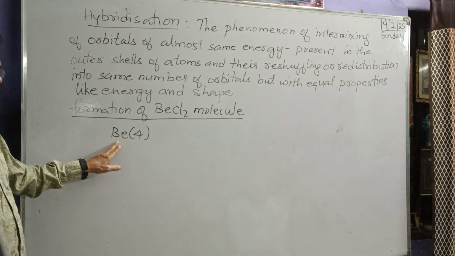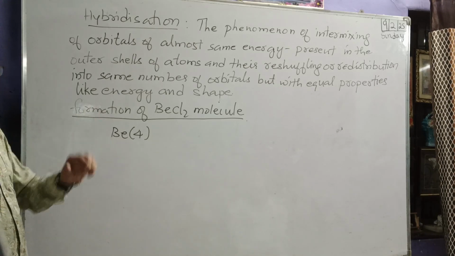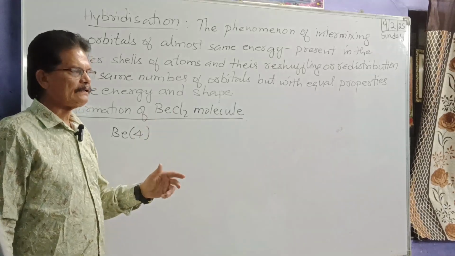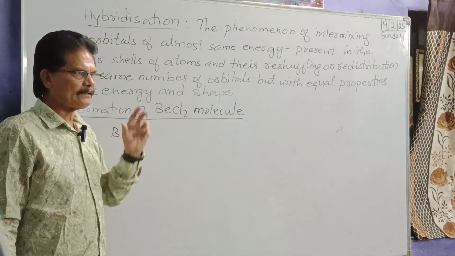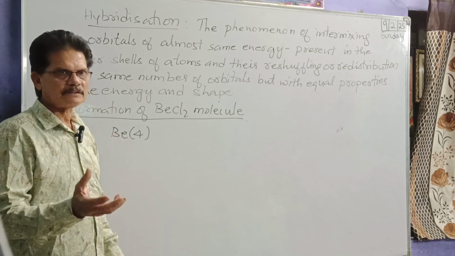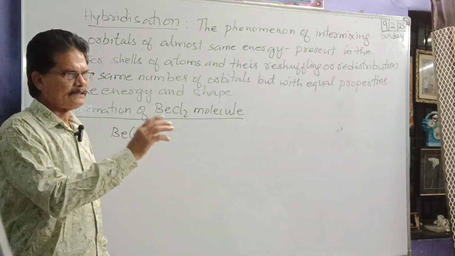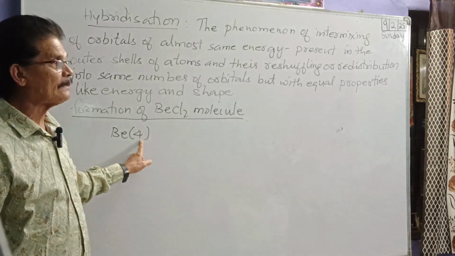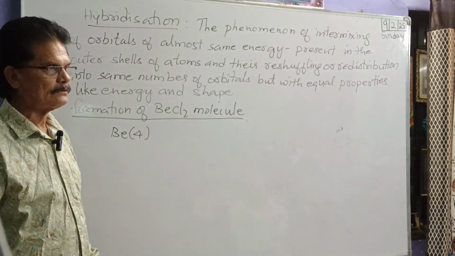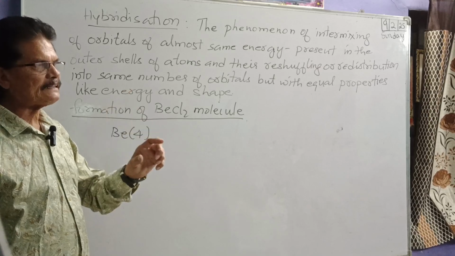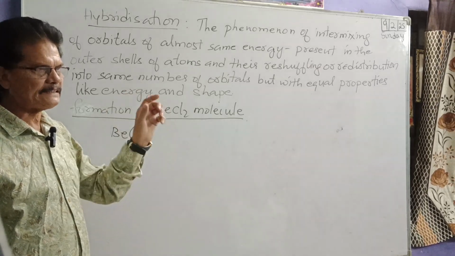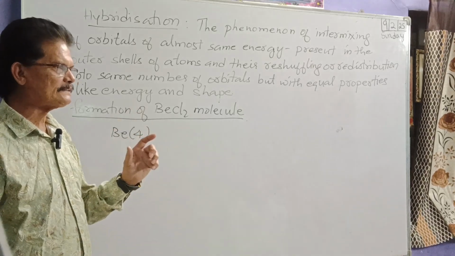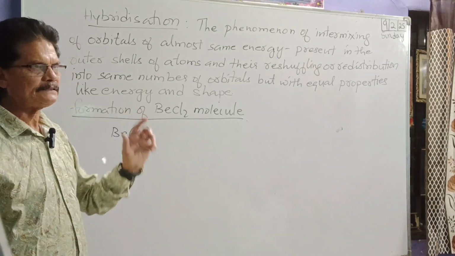The atomic number of beryllium of ground state. Why I am mentioning ground state is that the number of protons is equal to the number of electrons. In a ground state atom, the number of protons will be equal to the number of electrons. And what is atomic number? It is the number of protons. Number of protons is indicated by atomic number Z.